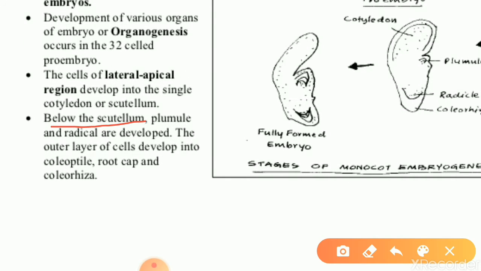Below the scutellum, plumule and radicle are developed. The outer layer of cells further develops into coleoptile, root cap and coleorhiza. Like this way what will form? A monocot embryo will form.